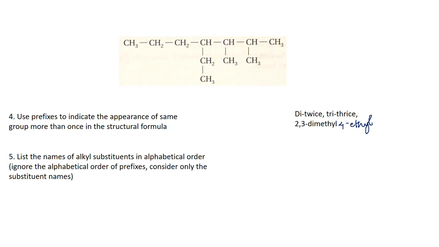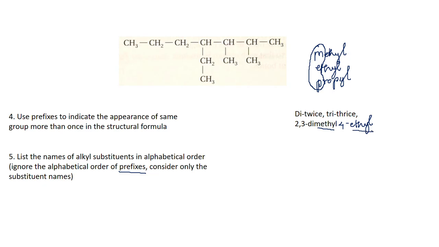Okay, fine. Now list the names of alkyl substituents in alphabetical order. So when you write, you have the substituent groups like methyl, ethyl, and if you have 3 carbon atoms, you call that propyl and so on. So this alphabetical order is important. List the names of the alkyl substituents in alphabetical order, but you have to ignore the alphabetical order of the prefixes. The di, tri and all are not accounted for.